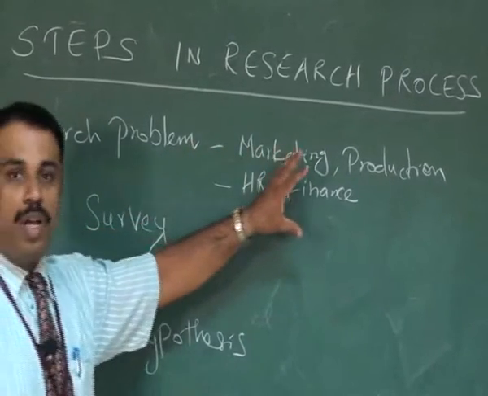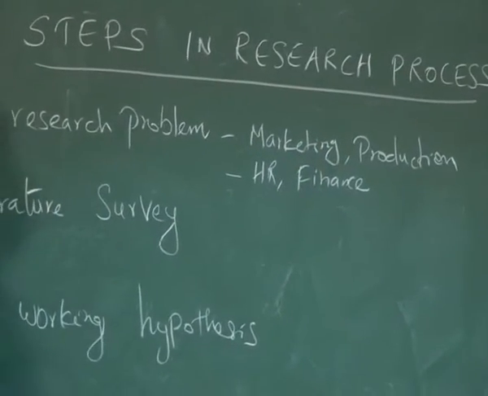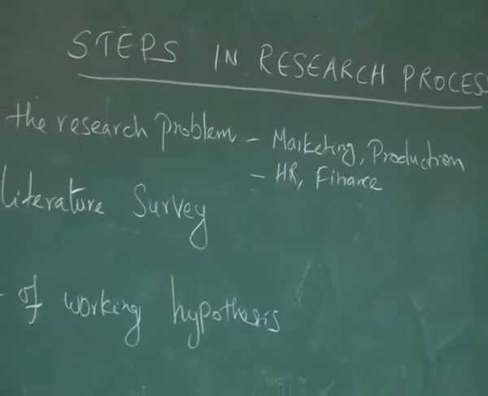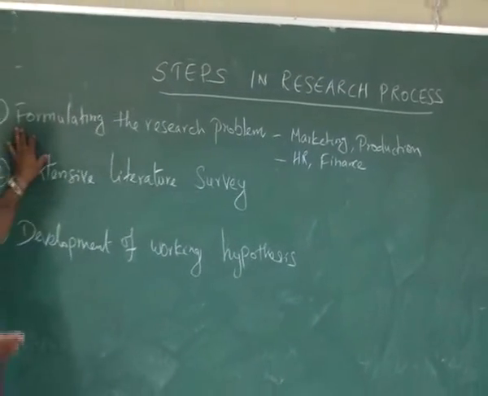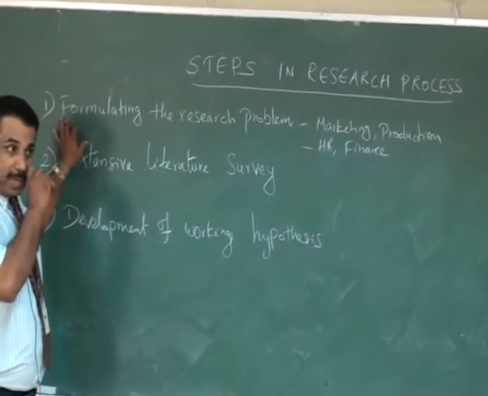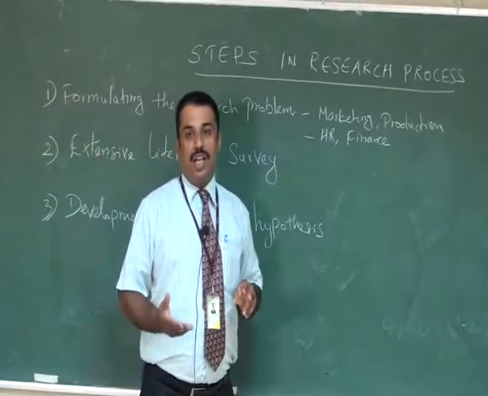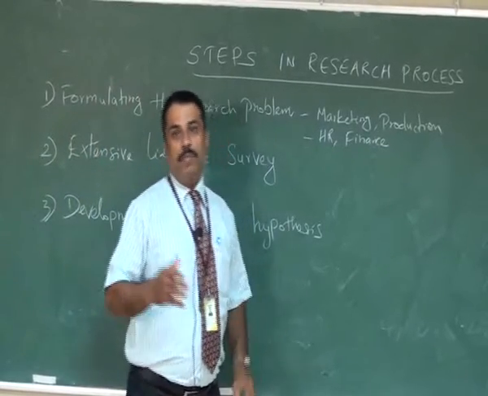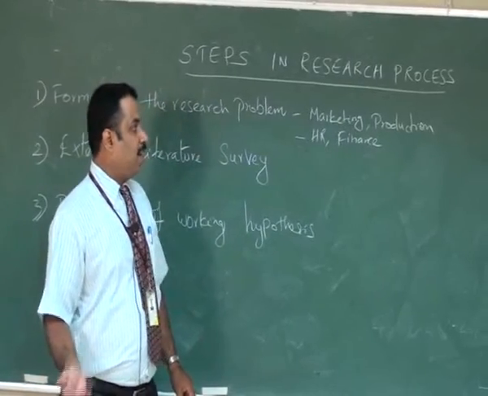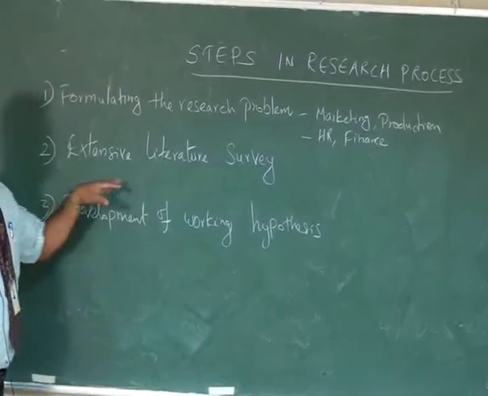So these are the small problematic areas which are available or which are existing in any type of organization. So the researcher has to interact with the experts to identify what are the problem areas available. Sometimes it is very difficult. So the researcher can go on to check the available resources whether any problem is available or not from social related research. So in the second step, extensive literature survey.